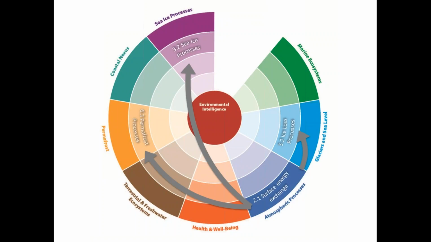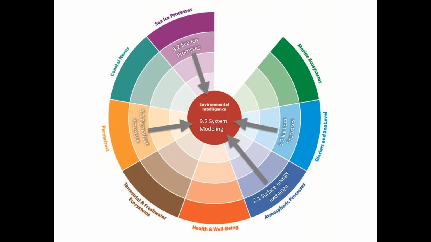In turn, the sea ice goal, the glaciers goal, and the permafrost goal each include a research objective to address process understanding through integrating atmospheric, oceanic, terrestrial, and other drivers of cryospheric change. These efforts across components of the system are in turn linked to Arctic system modeling efforts organized under the Environmental Intelligence Goal.